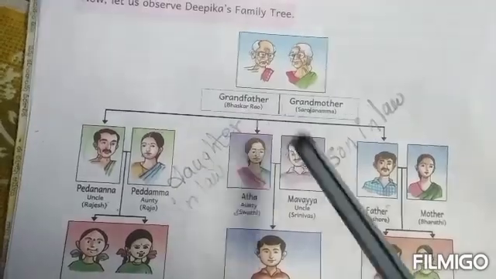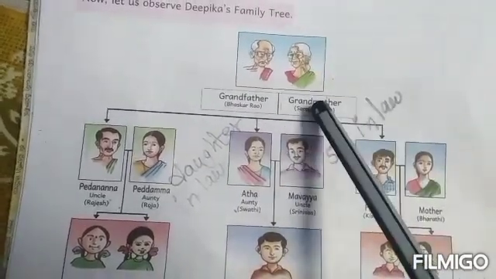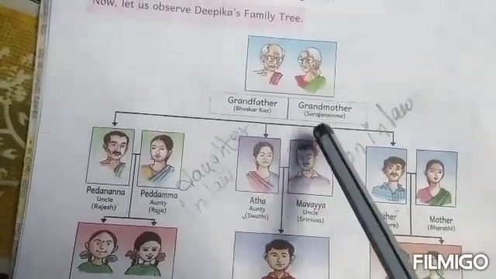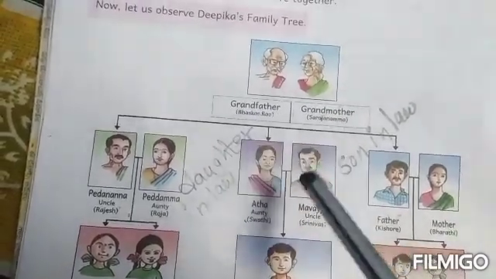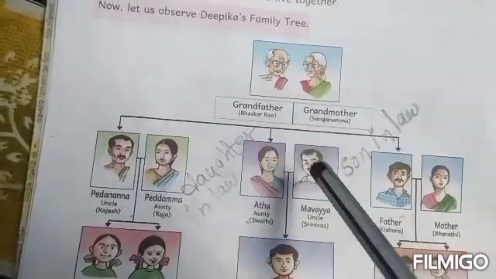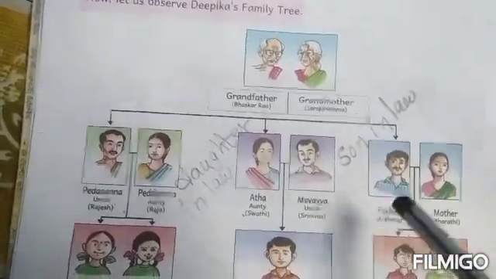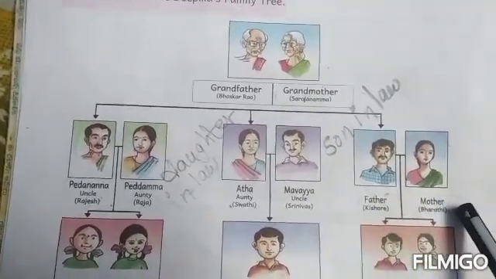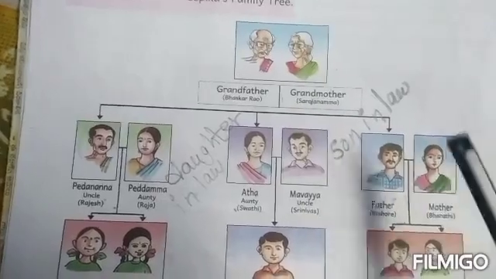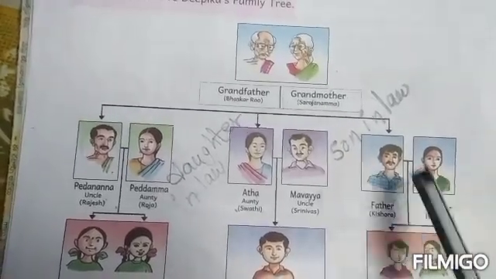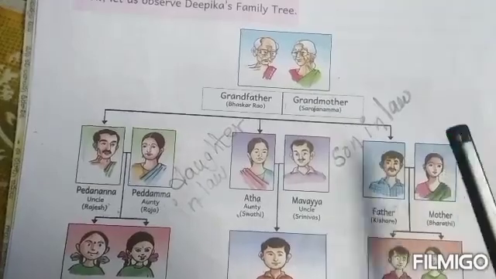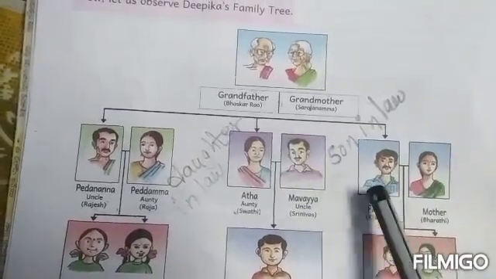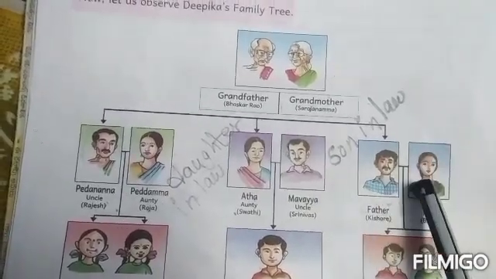Bhaskarrao is father-in-law to Srinivas. Sarojamma is mother-in-law to Srinivas. Mother-in-law means Attamma. Father-in-law means Mamaya. Next, here Kishore. Kishore married Bharati. What is the relation between Bharati and Kishore? Bharati is wife of Kishore. Kishore is husband of Bharati.